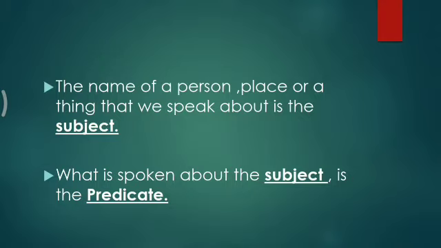What the subject is doing and what is spoken about the subject is the predicate. What we are talking about is the subject, and what is told about that subject is the predicate.